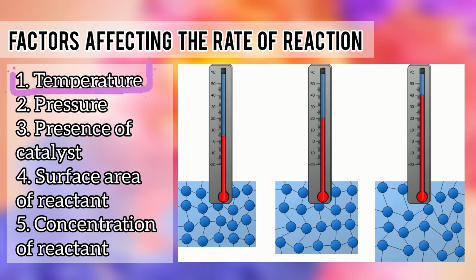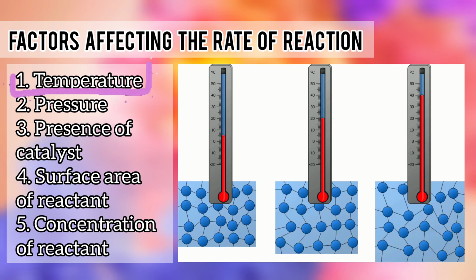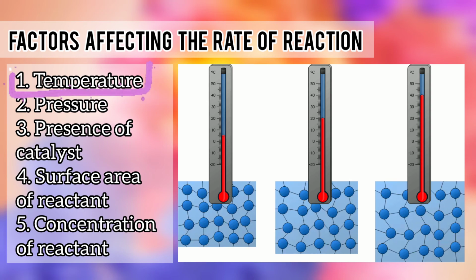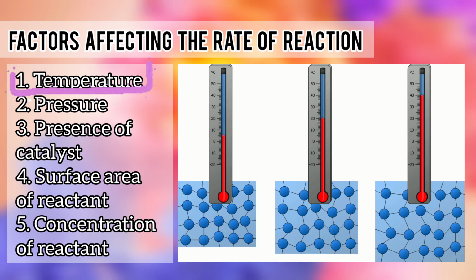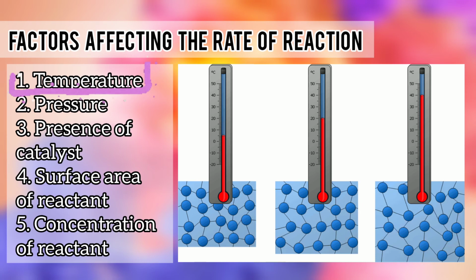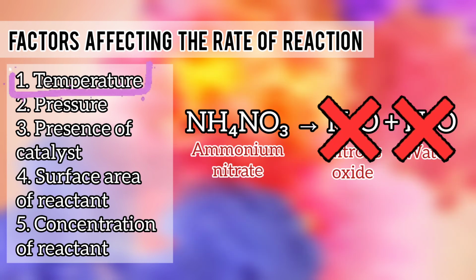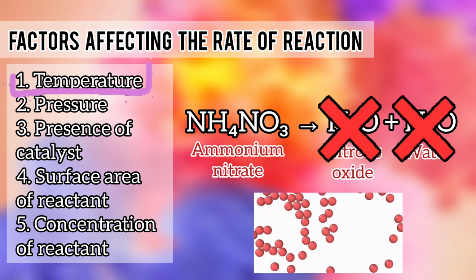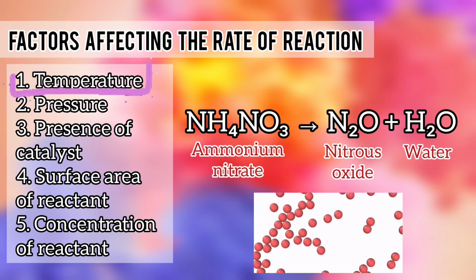An increase in kinetic energy would make atoms move faster. When atoms move faster, the chance of collision between molecules is very high. High collision rate enables molecules to bump into each other and produce new substances. For example, under normal temperature, ammonium nitrate does not undergo decomposition reaction. However, if we increase the temperature of the environment where the ammonium nitrate is stored, the molecules of ammonium nitrate would start to move faster, until it decomposes into nitrous oxide and water.